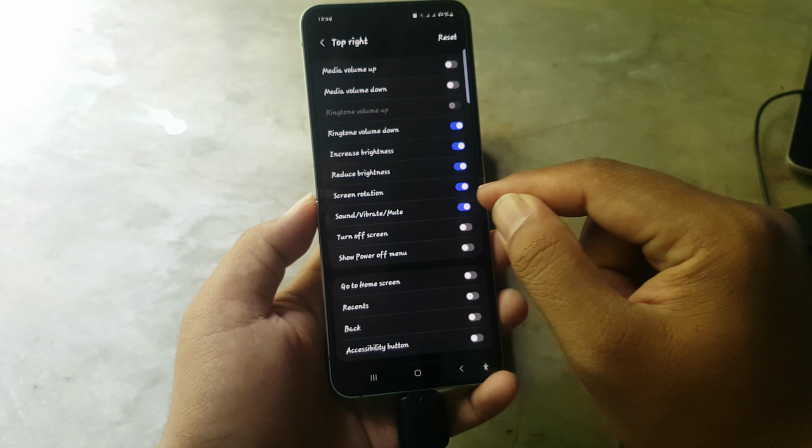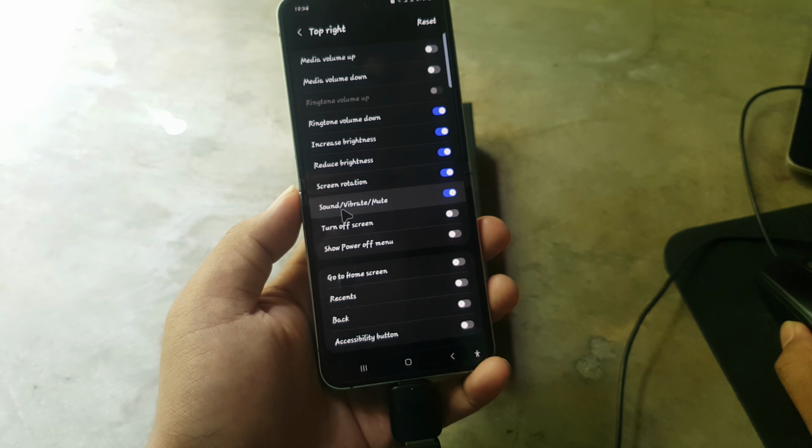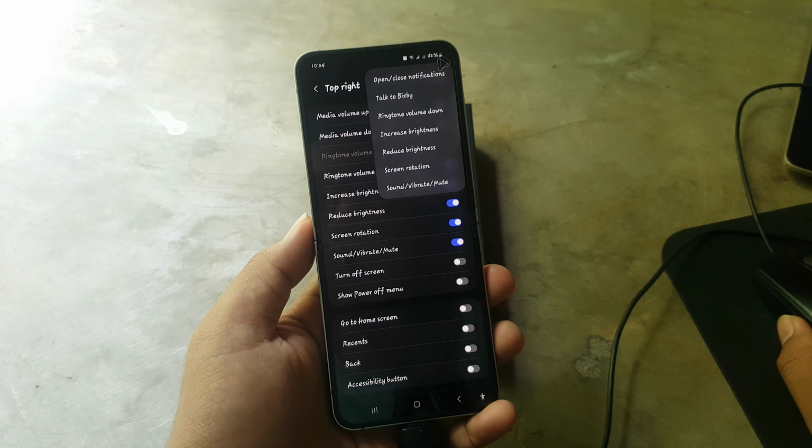Okay, if you tap the switch until blue, you can see the sound vibrate mode in the top right corner pointer stop menu.